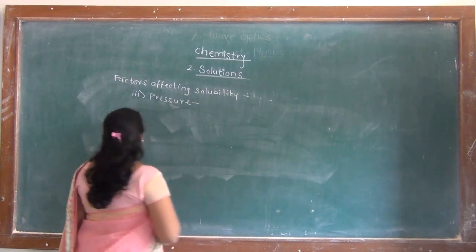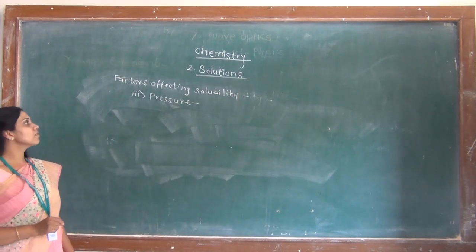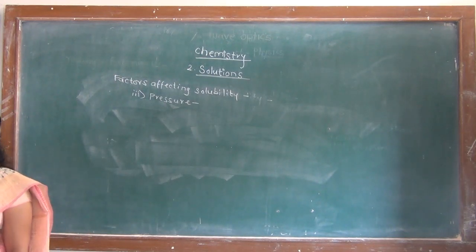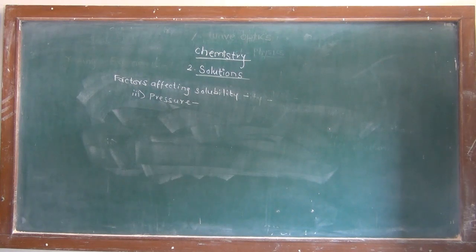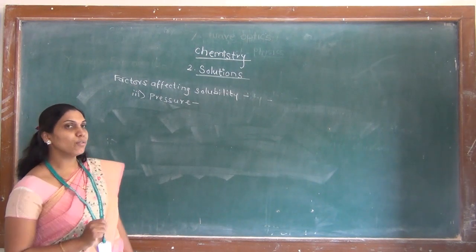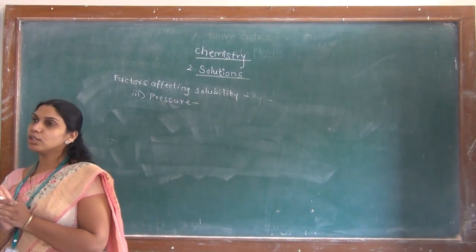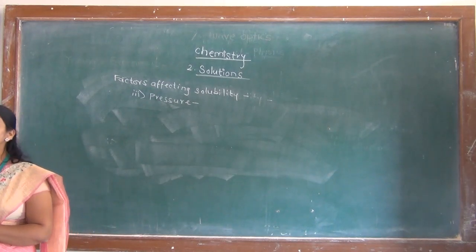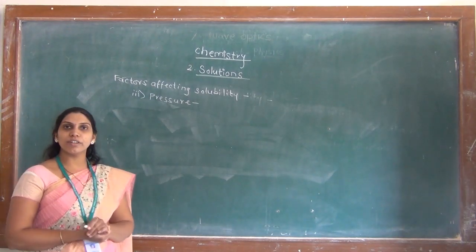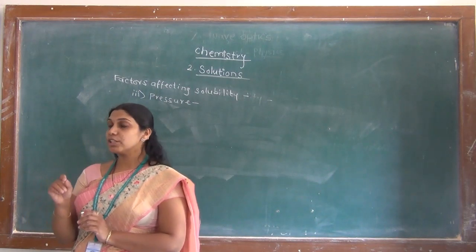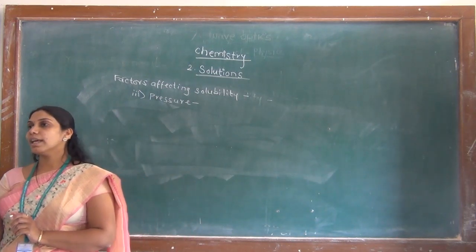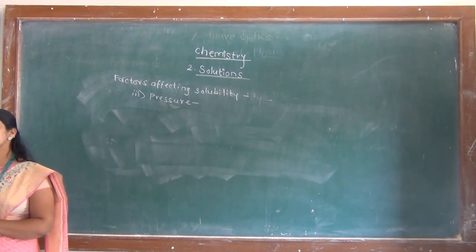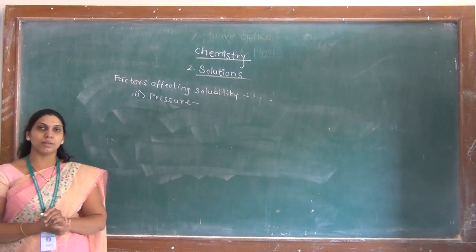The third point that affects the solubility is pressure. Again we will see what is the effect of pressure on solid and liquid as well as on gas and liquid. First we will see what is the effect of pressure on the solubility of solids and liquids. We know that solids and liquids are incompressible, that means they are not affected by the pressure, and hence there is no effect of pressure on the solubility of solids and liquids because they are incompressible.